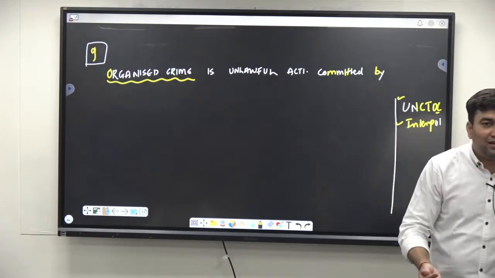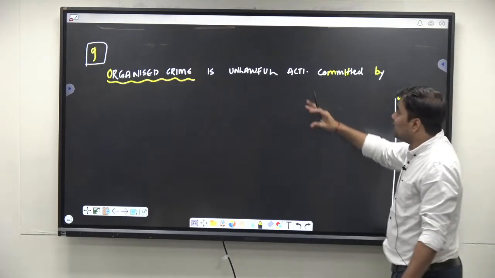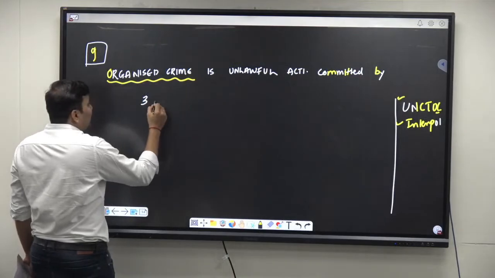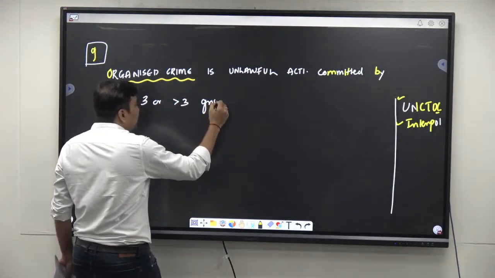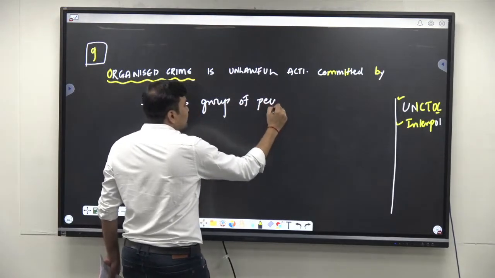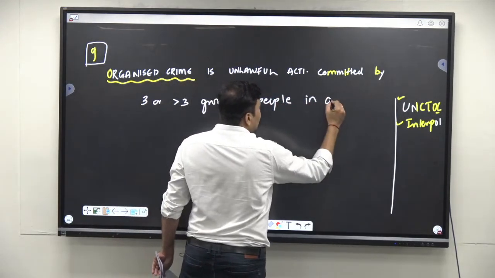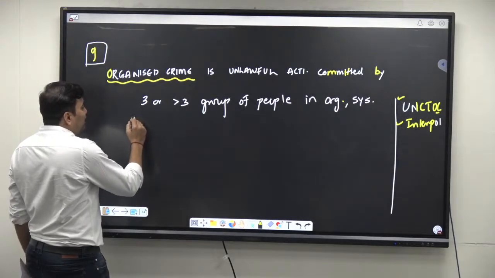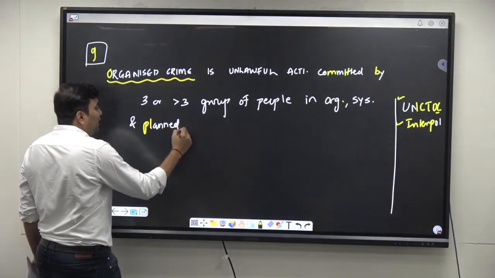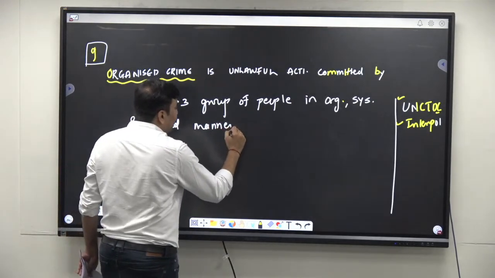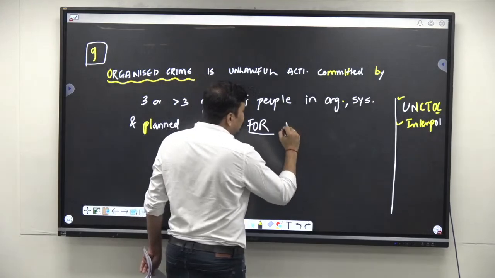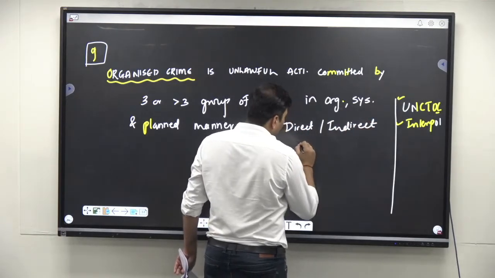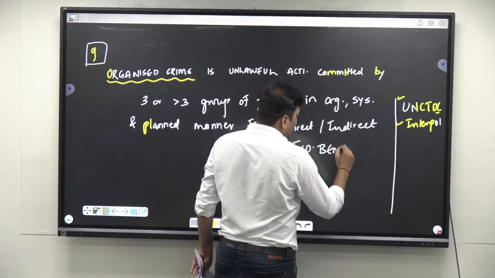We have general idea about organized crime. So that's why we are saying that it is an unlawful activity or illegal activity committed by 3 or more than 3 group of people in organized, systematic and planned way, in planned manner for direct or indirect economic benefits. This is the most important thing.